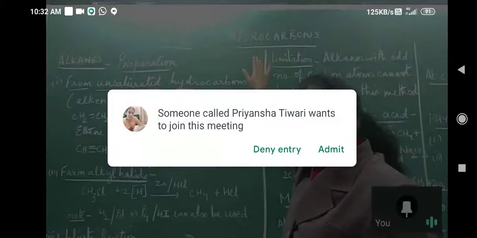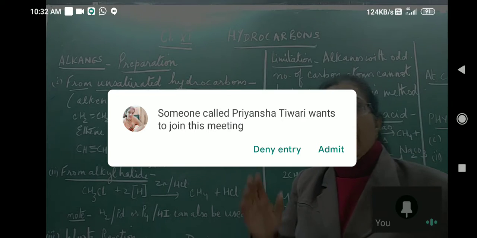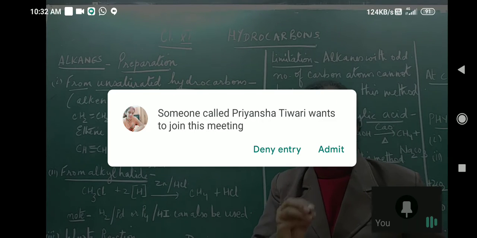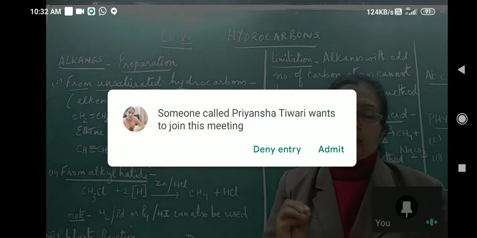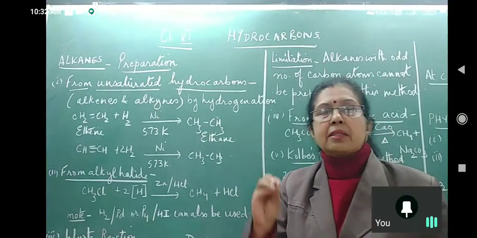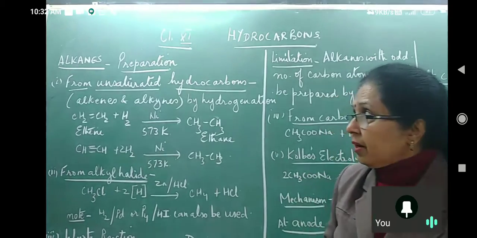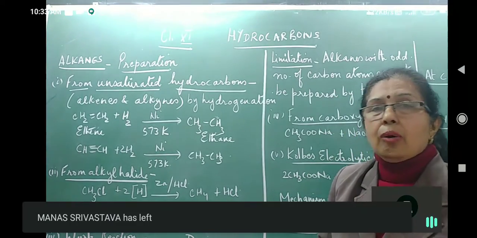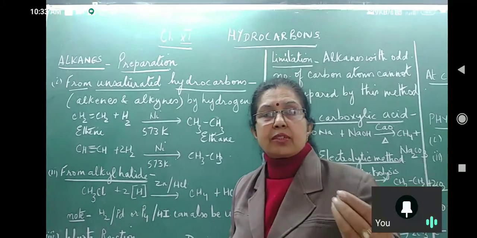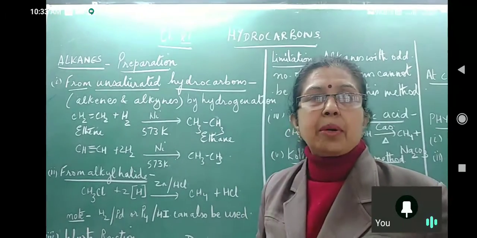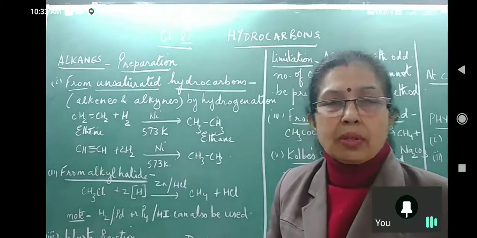To define them, what are hydrocarbons? Hydrocarbons are the simplest organic molecules made out of only carbon and hydrogen. Right? Now, the other terms I have already dealt with you. What is 1 degree, 2 degree, 3 degree carbon? What is quaternary carbon? Okay, and IUPAC nomenclature, all that we have done.